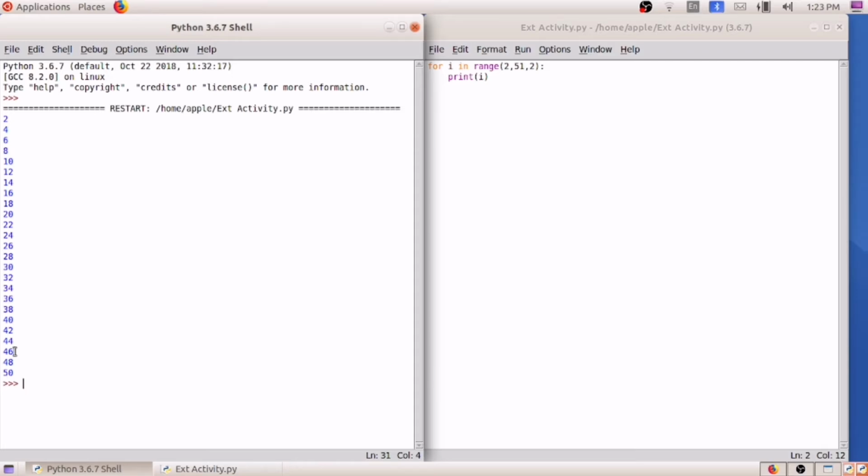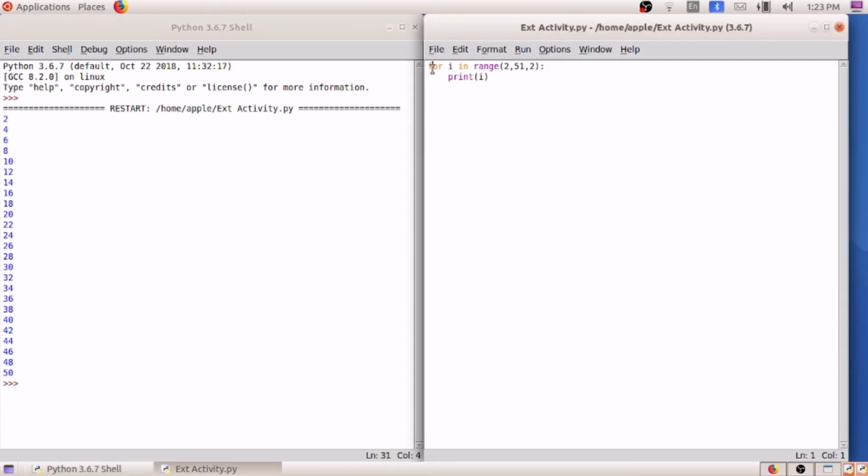So for finding the sum, what we have to do? We have to write an equation. For writing an equation, first we have to initialize a variable. Here I am initializing a variable s. S is the variable in which we have to store the sum.